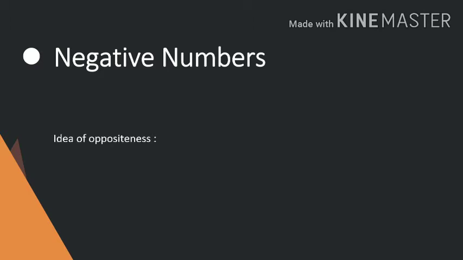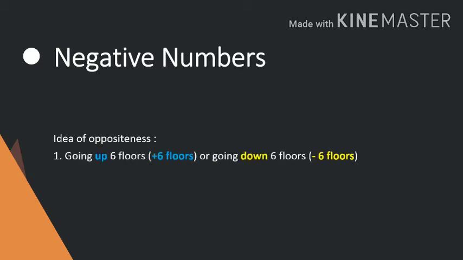Idea of oppositeness. As I have told you that negative numbers are opposite of positive numbers. So we can see this as shown below. Going up 6 floors means plus 6 floors, or going down 6 floors means minus 6 floors.